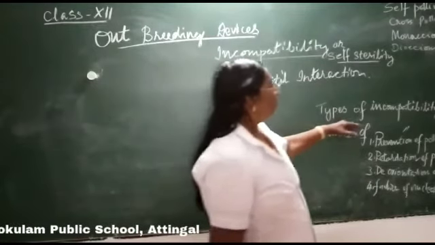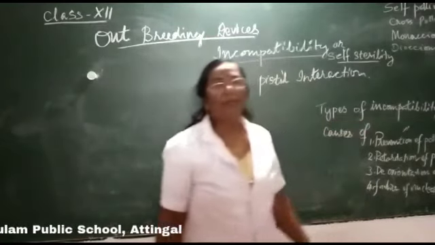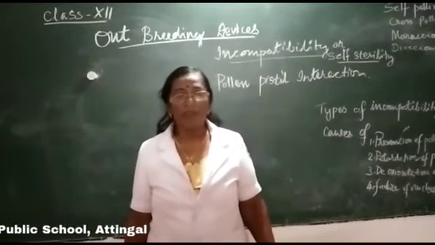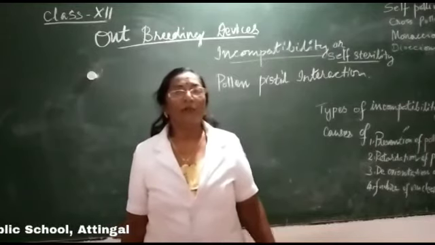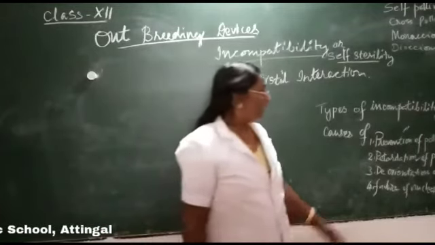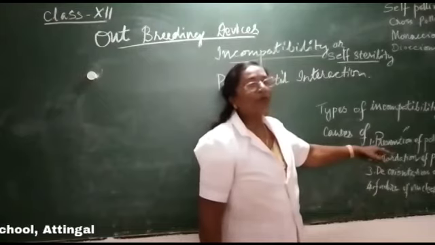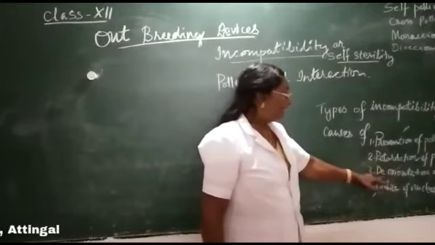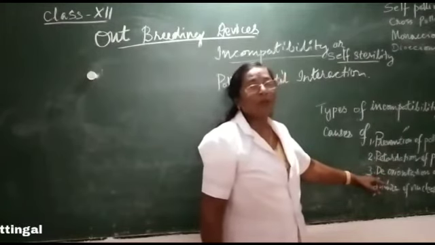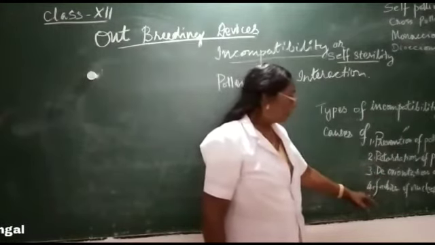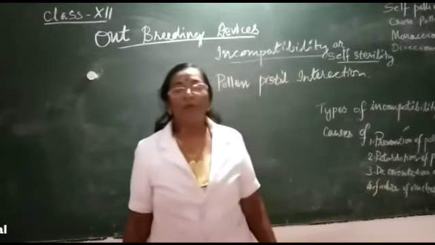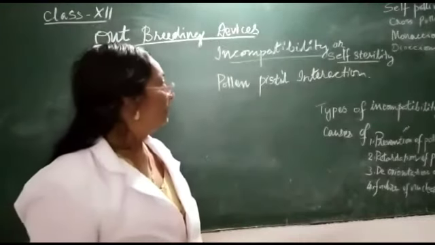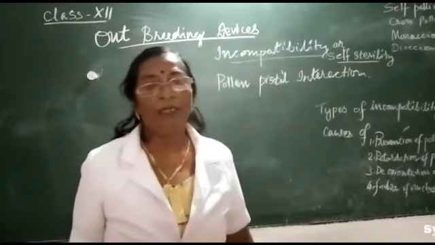Thus we can see two different types of incompatibility: gametophytic incompatibility and sporophytic incompatibility. And the different causes of incompatibility are prevention of pollen tube growth, retardation of pollen tube growth, deorientation of pollen tube growth, and last one is failure of gametic fusion. In all these cases we can say incompatibility occurs.